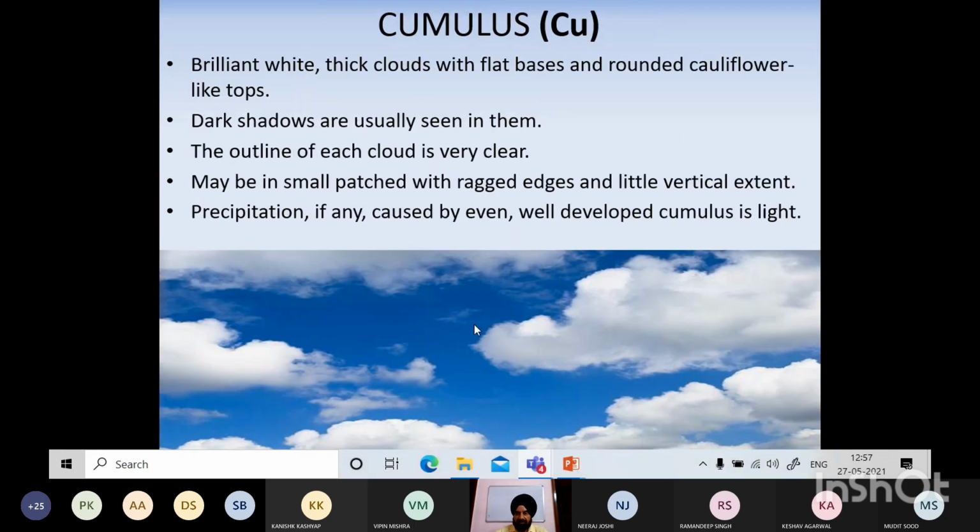Cumulus, very heap type clouds, brilliant white thick clouds with flat bases, and outline of each cloud is very clear. Maybe small patches, ragged edges, but little vertical extent. Precipitation, of course light. We have seen these clouds when we look at the sky. हमसे नहीं बारिश नहीं आएगी. Why? Because we can see the blue patches of sky. But इनके साथ अगर in case you have, there is a possibility isolated showers can be there with these type